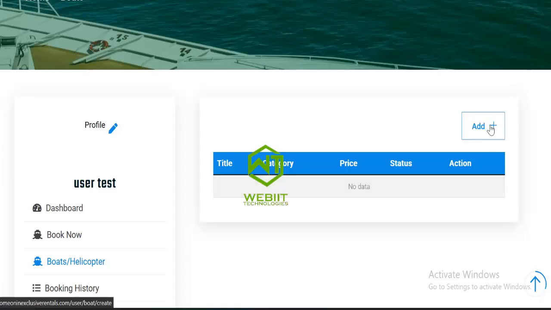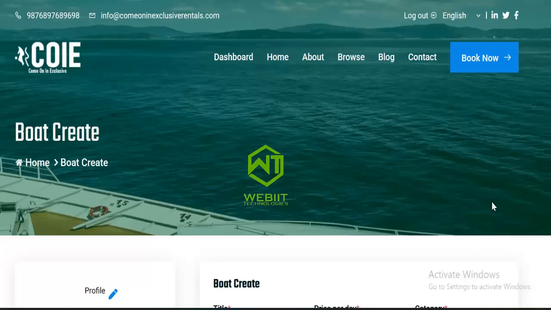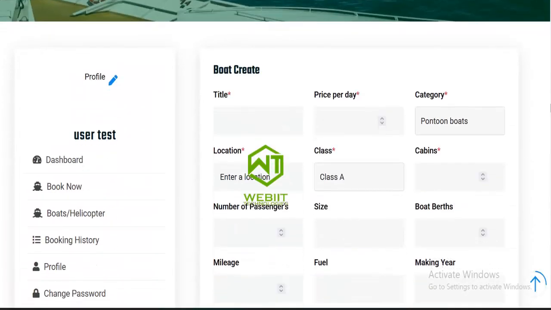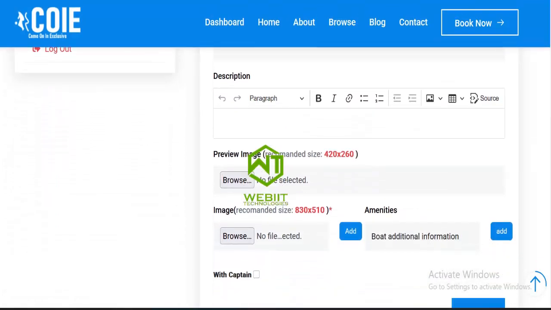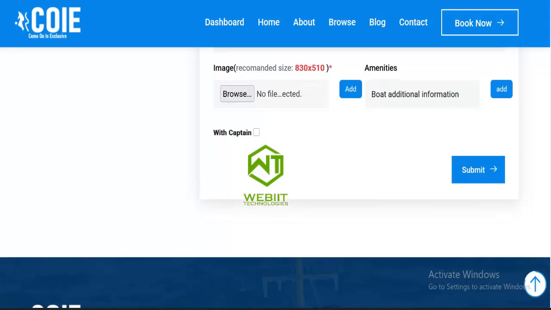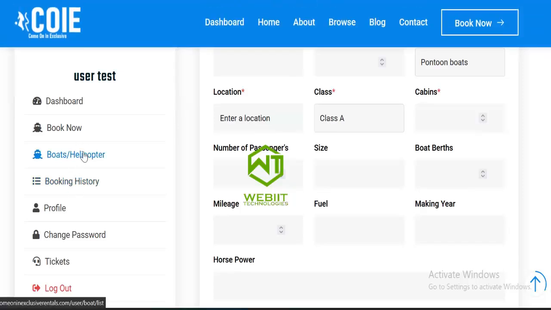What I can do is come here and click on add. You can see now I can add and fill in all the details, then click on submit. I don't want to do that now. I'll just go to book now.